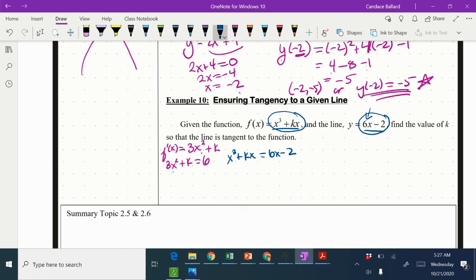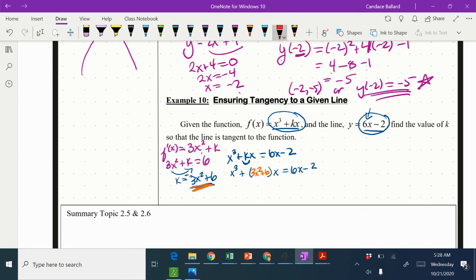So I'm going to choose to use the substitution method. That means I'm going to bring this over to the other side by subtracting. So k equals negative 3x squared plus 6. Now I'm going to use that and substitute it in for k in this equation, x cubed plus kx equals 6x minus 2. I'm going to substitute this in. That was a poor color choice. Substitute that in, so I get 3x squared plus 6.